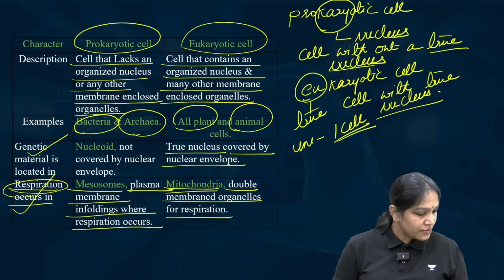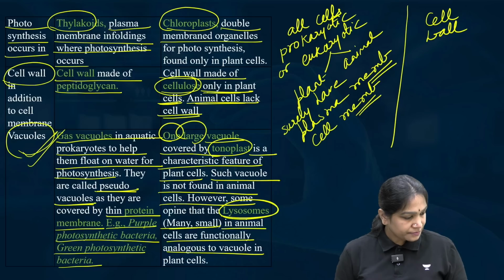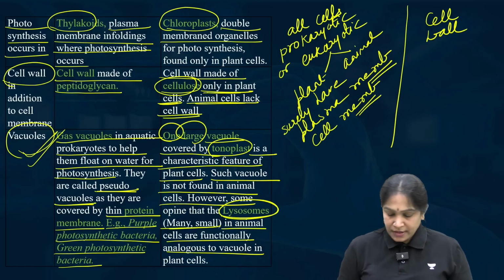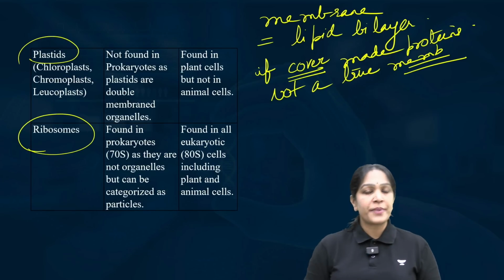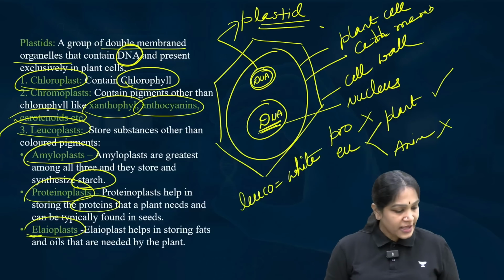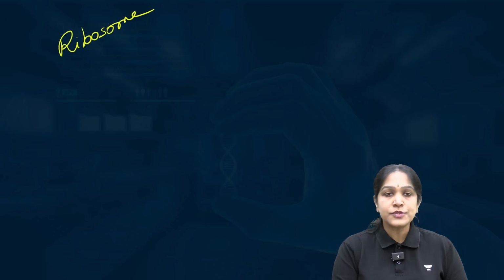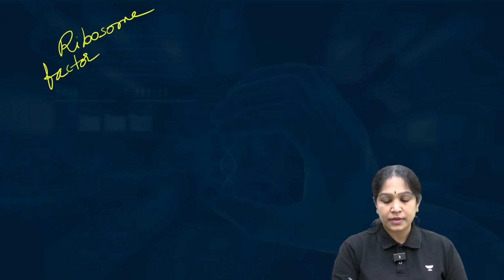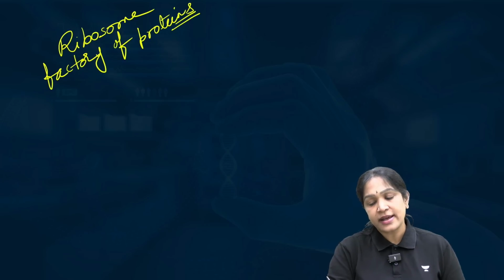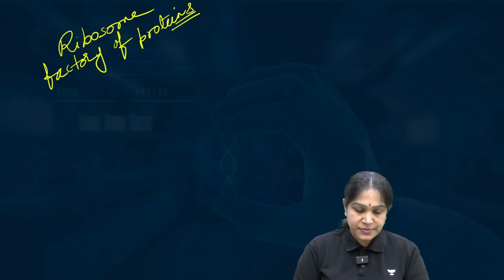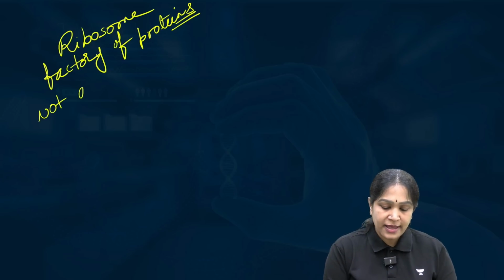Right. So let us cross check whether we completed all these points. Yes, right. Next, so now let us try to understand about ribosomes. The next topic is about ribosomes. So what is a ribosome? Ribosome is a factory of protein synthesis. All the proteins we need are produced in the ribosomes. First, is this an organelle? No, it is not an organelle.